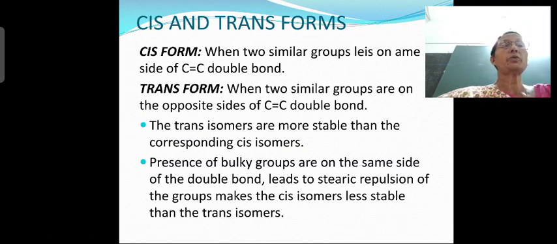The trans isomers are more stable than the corresponding cis isomers, okay? Why? Because in the trans isomer the similar groups are present on the opposite sides, so the steric hindrance will not be there. The presence of bulky groups on the same side of the double bond leads to steric repulsion of the groups, which makes the cis isomers less stable than the trans isomers. So if bulky groups are present in close neighborhood, that will cause steric hindrance, okay? A pushing effect will be there, known as steric repulsion, and because of that the molecule will not be stable, so that gives instability to the molecule, okay?